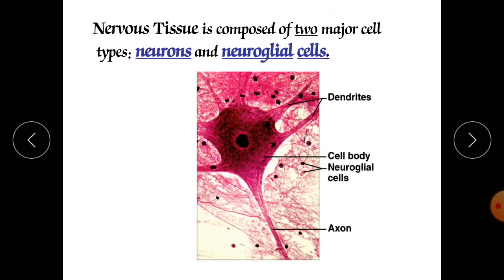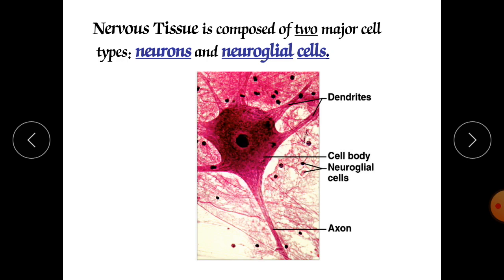Now we will move to the next important thing. It is called nervous tissue. It is composed of two major cells. One is neuron and the other is neuroglial cell, also called glial cells. So neurons contain the nerve cell, which connects to the cell body. So it has various components.